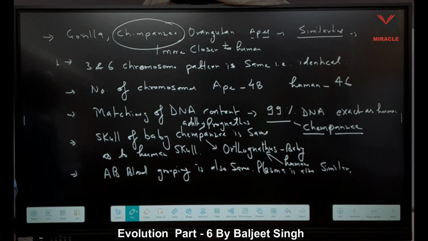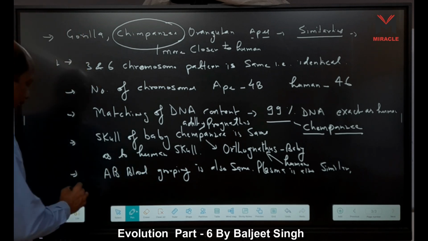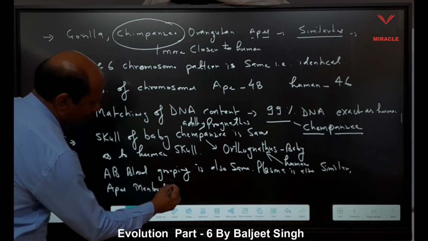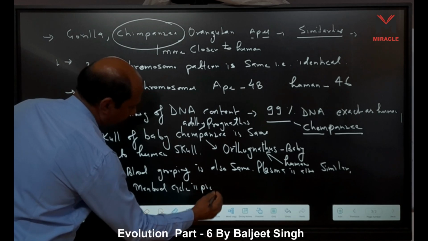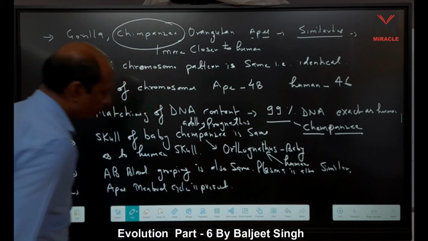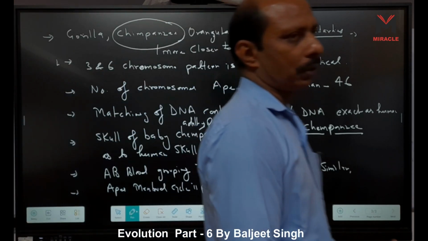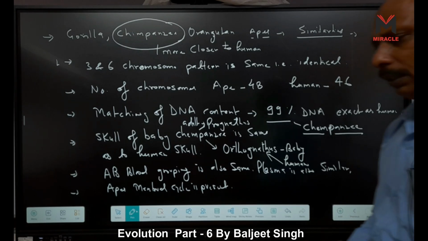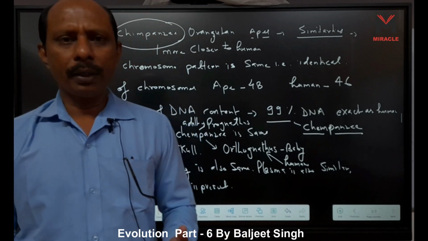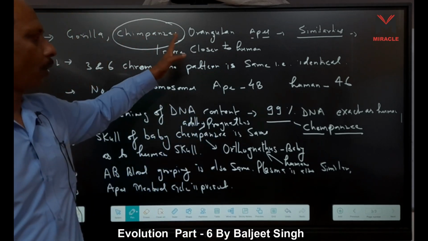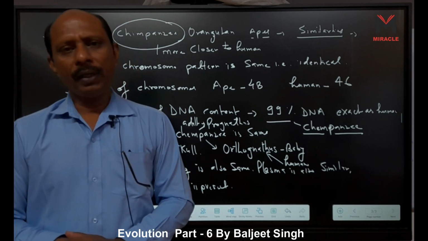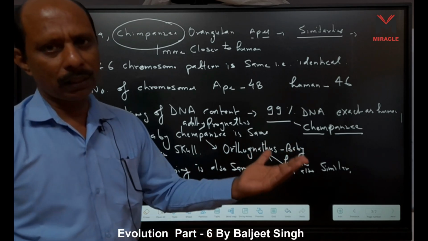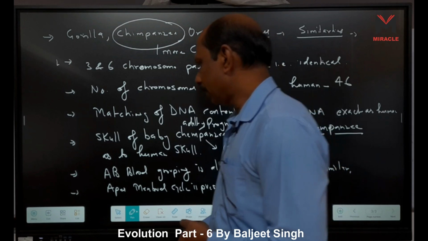And menstrual cycle, I already told you, is present in apes, which is also present in human. So when we consider these characteristics, these traits, we understand that apes are closer to human, and we say that apes are also related. Okay, we cannot say that gorilla, orangutan or chimpanzee are our ancestors, but we can say they are our cousins. Two branches are there: they evolved in another branch, and we evolved in another branch, right? You understand here what the similarity is?